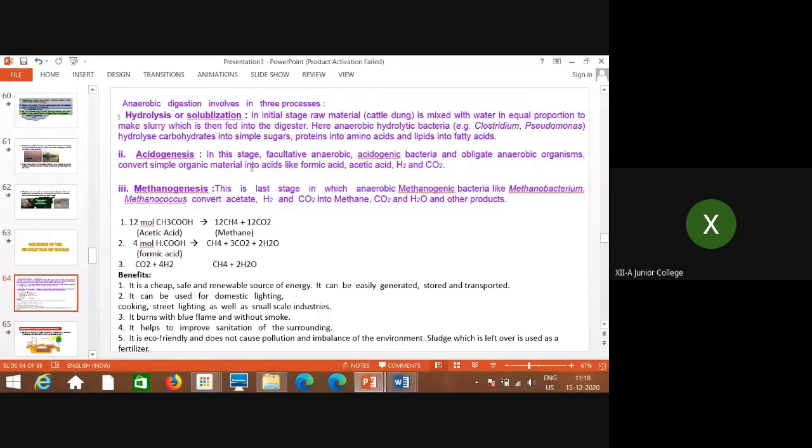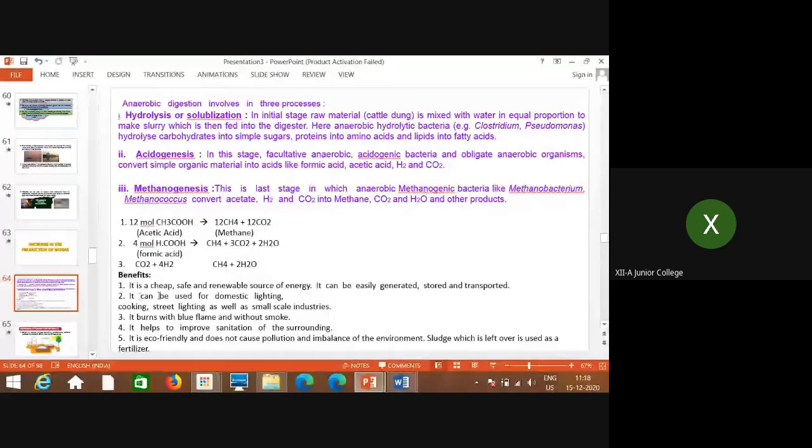That means cattle dung, household waste and agricultural waste are used. So it is cheap, safe, with no harm, and renewable, because we use natural material that can be recycled. It can be easily generated, and storage and transportation are also easy. This is the major important thing in biogas formation, that is, methane formation.